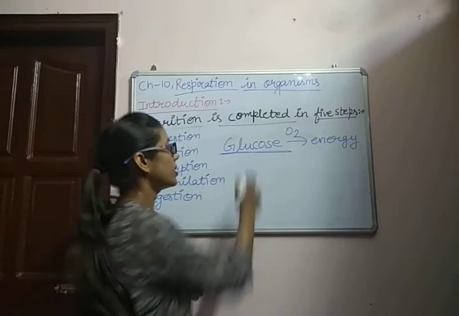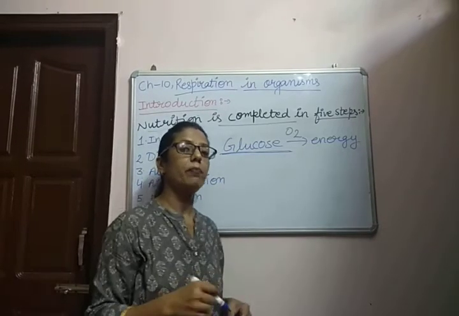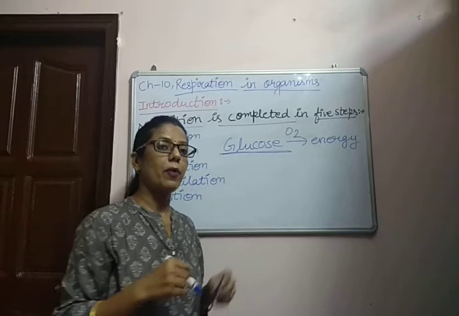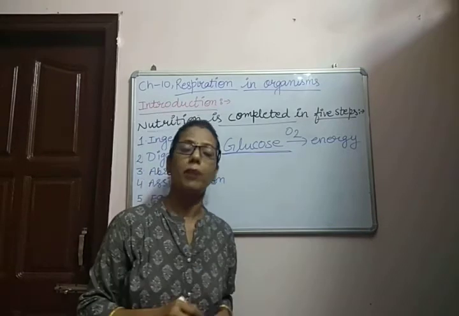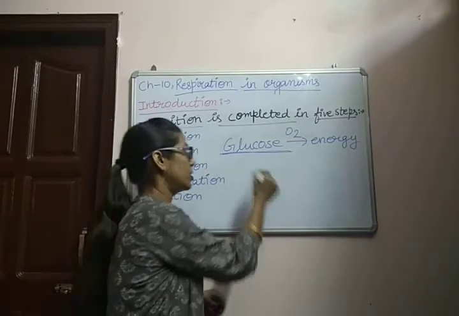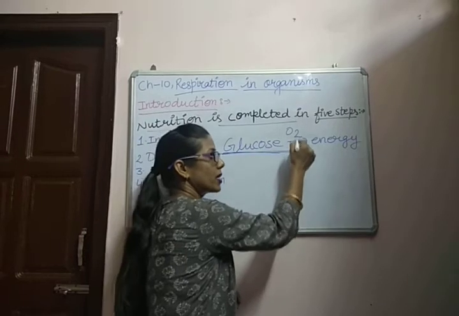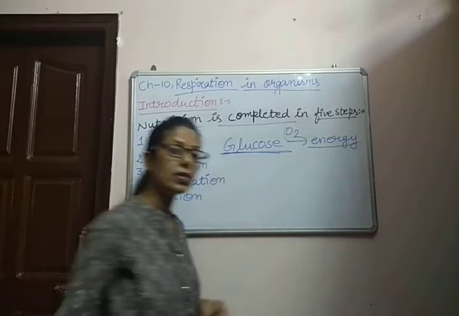So we can say the simple substances after absorption are utilized, but they are not capable of giving us energy directly. Again, they have to be converted into simpler substances so they are capable of giving us energy. So glucose breaks down in the presence of oxygen, and it is capable of giving us energy.